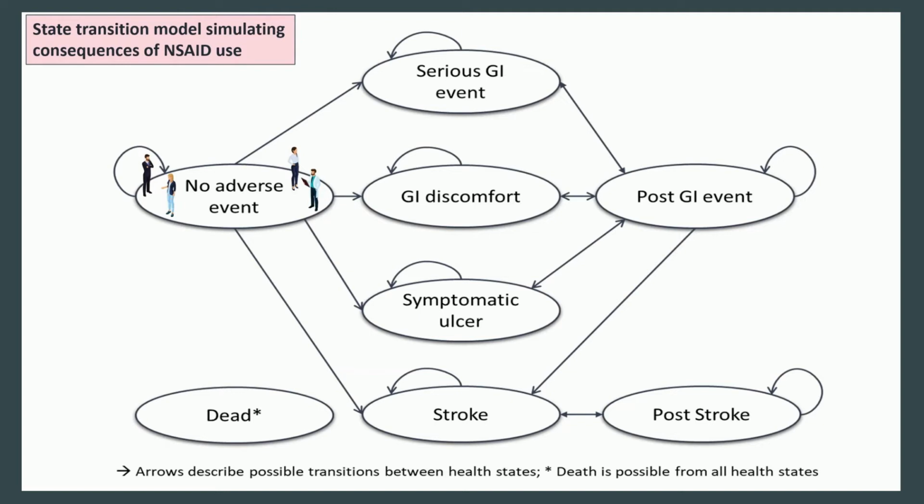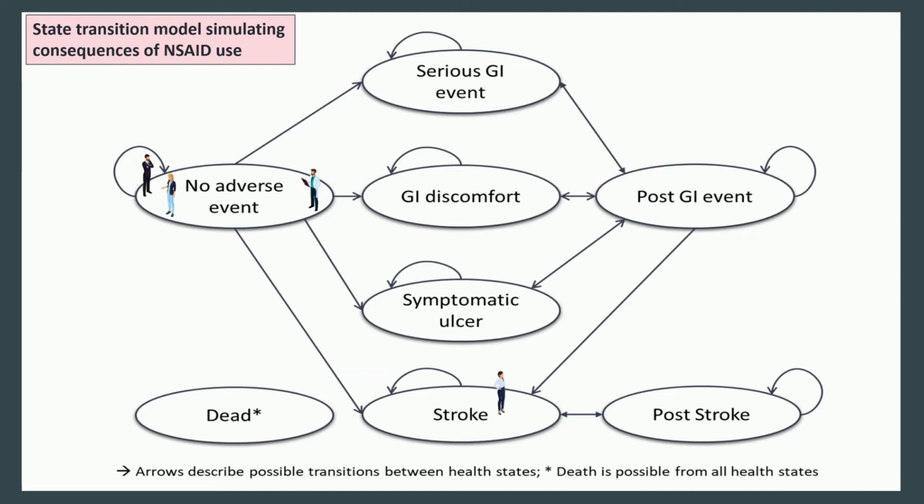The model presents different health states, and arrows show possible transitions between these states. Each patient starts in the no adverse event state. From there, they can transition to other health states when they experience an adverse event or stay in the same health state. In this example, the fit woman in denims experiences a stroke.